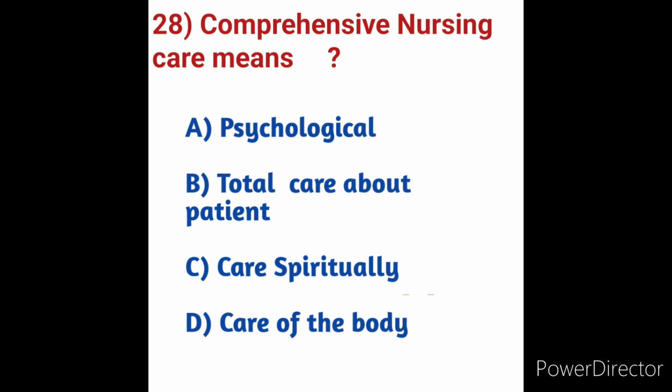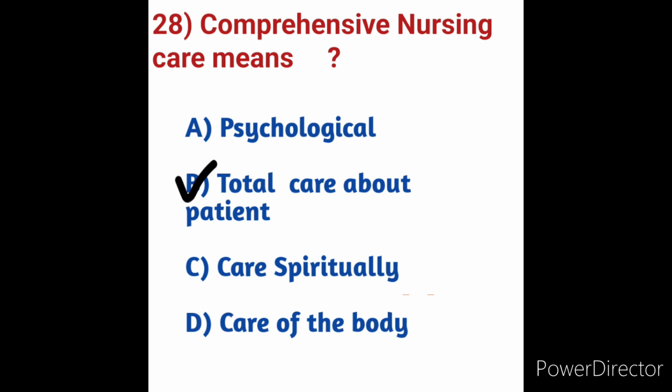Comprehensive nursing care means that the patient receives care that is planned and coordinated around the physical, mental and cognitive health needs. Comprehensive means all-inclusive. Comprehensive nursing is an approach that encompasses the total care of the patients. Here option B is the correct answer. Comprehensive care means the primary care meets all health-related needs of the population except those that are too uncommon to maintain the balance. Here comprehensive nursing care means option B, total care about the patient or client.